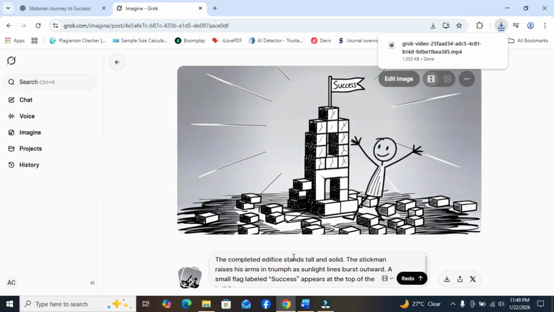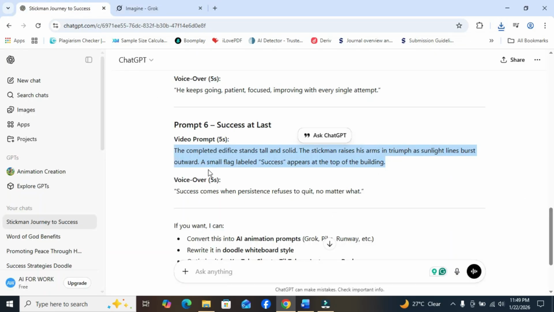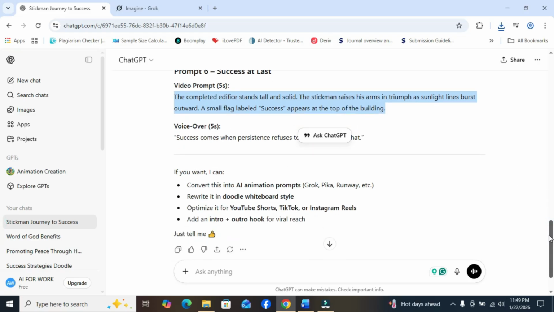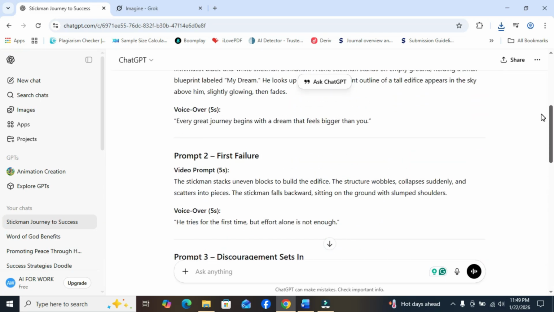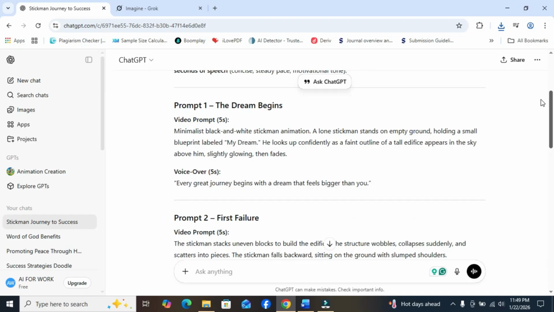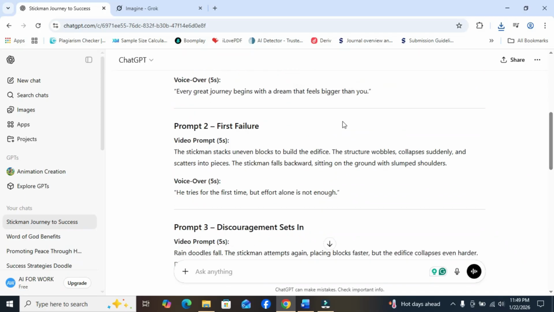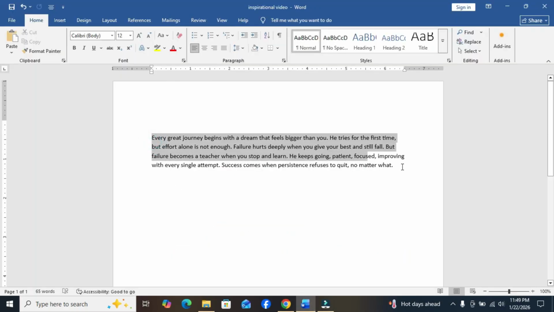The next thing to do is to create a voiceover of the narration. In each prompt, we have a voiceover. I've collected these voiceovers, the statement you can see now. Success comes when persistence refuses to quit no matter what. We have other ones also from the first prompt to the sixth prompt. So I've been able to compile this voiceover, and we have it in a paragraph here.